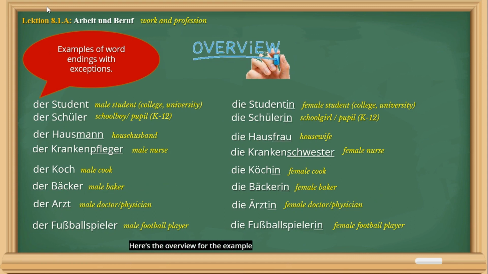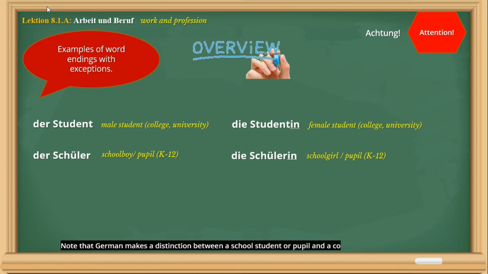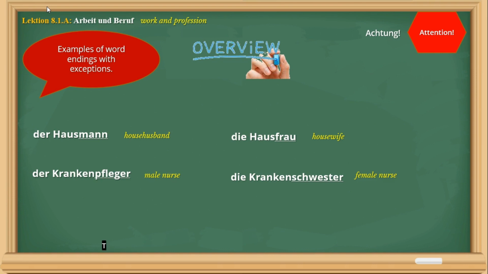Here's the overview for the examples of word endings with exceptions. Achtung. Note that German makes a distinction between a school student or pupil and a college-level student. There are also word endings that are already in a masculine and feminine form.